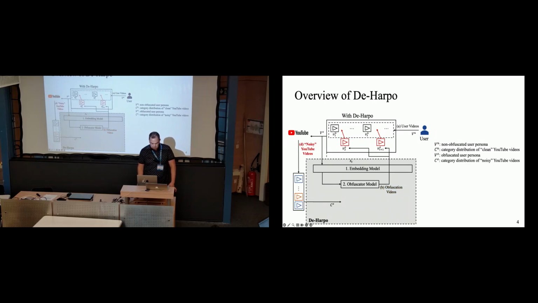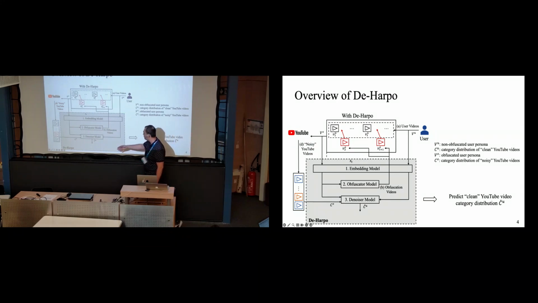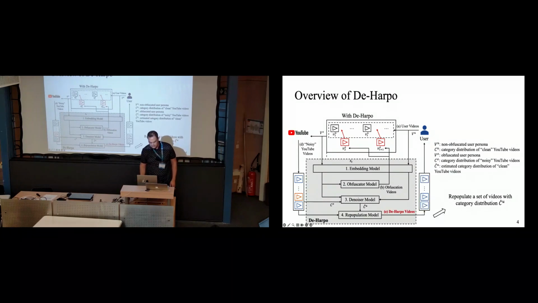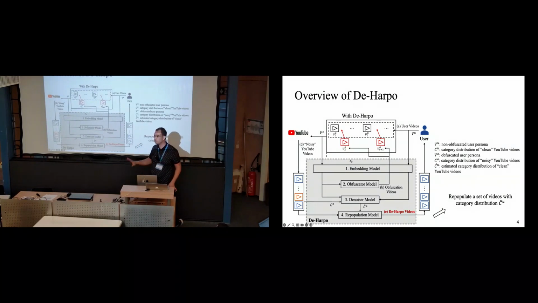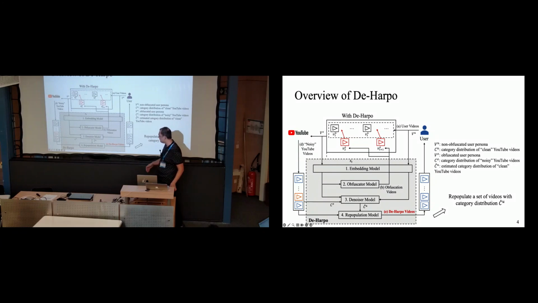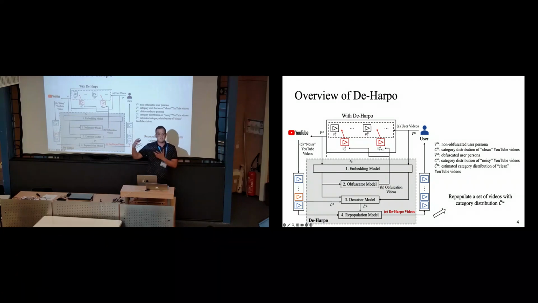And then we get these noisy YouTube video recommendations, and these get fed into a denoiser model, which takes those three inputs that I previously showed, and then tries to generate an embedding. It actually does not try to directly predict certain videos, for reasons I will explain in a little bit. But it generates this vector, which we then use to figure out which recommendations we want to eventually show to the user.